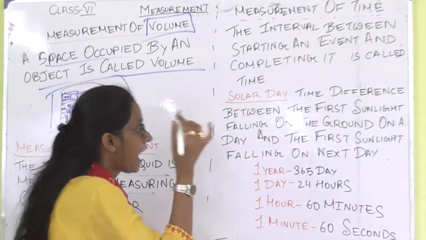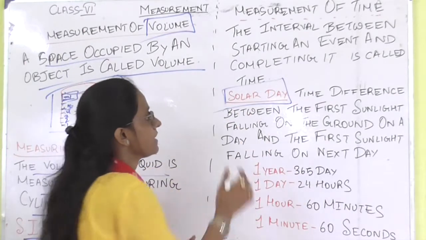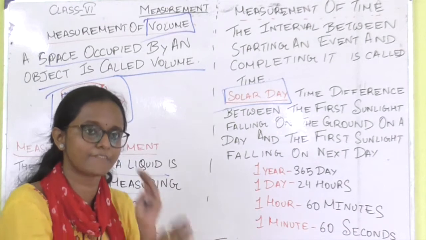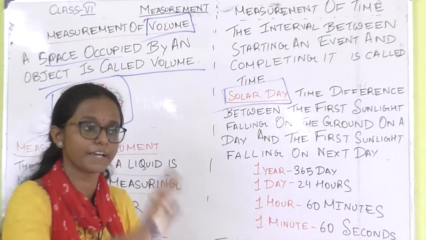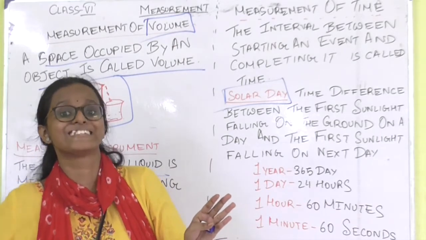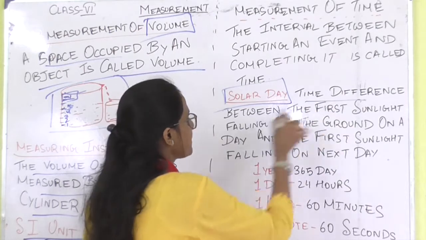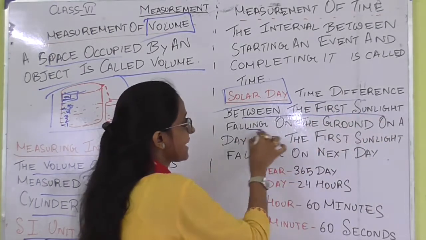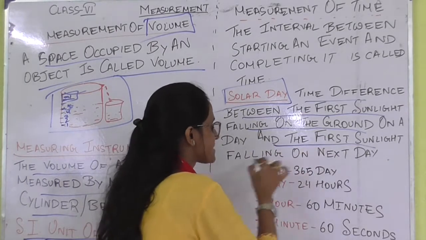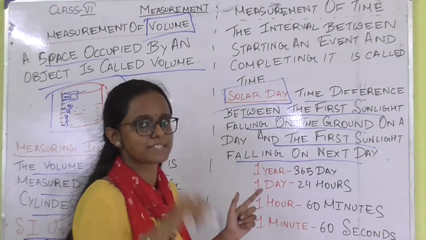Clear? Now, how is time generally measured? It is measured by the solar day. Now, what is a solar day? A solar day means the time difference between the first sunlight falling on the ground on the first day and the first sunlight falling on the ground on the next day. See, it is also written over here. Clear? That difference is the solar day.